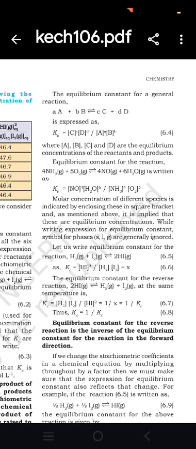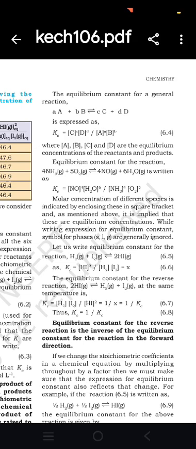Equilibrium constant for the reaction 4NH3 plus 5O2 gives 4NO plus 6H2O is written as Kc is equal to [NO]^4 [H2O]^6 upon [NH3]^4 [O2]^5. Molar concentration of different species is indicated by enclosing it in square brackets and, as mentioned above, it is implied that these are the equilibrium concentrations.